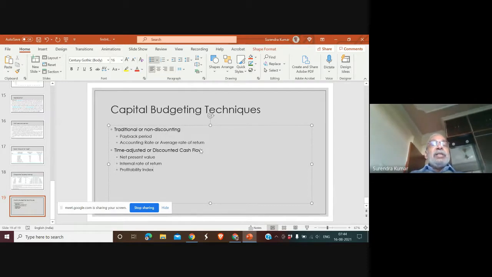So originally, if you go back a few years, these were the techniques that we were discussing. And then two more techniques were added into this category of time adjusted or discounted cash flows. Of these two techniques, one is with reference to internal rate of return. So let me write it here itself, which we call modified internal rate of return.